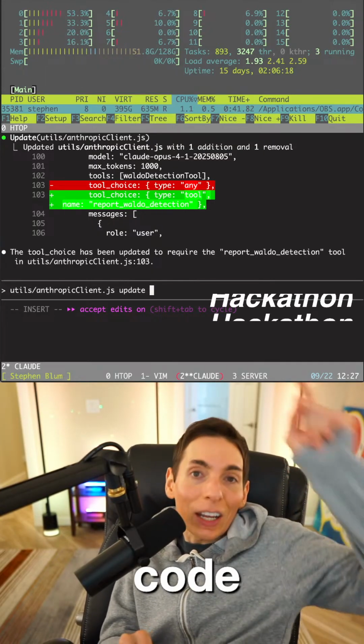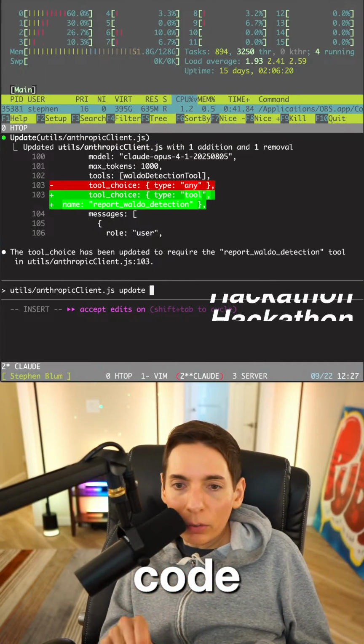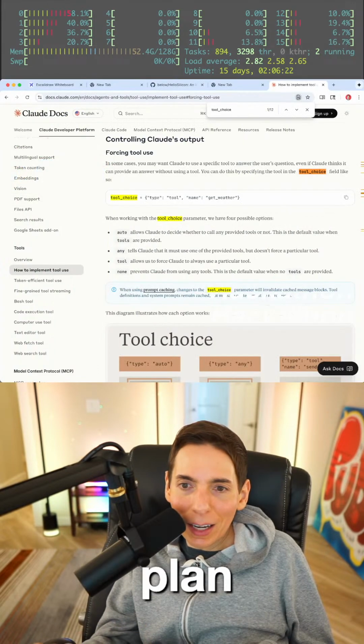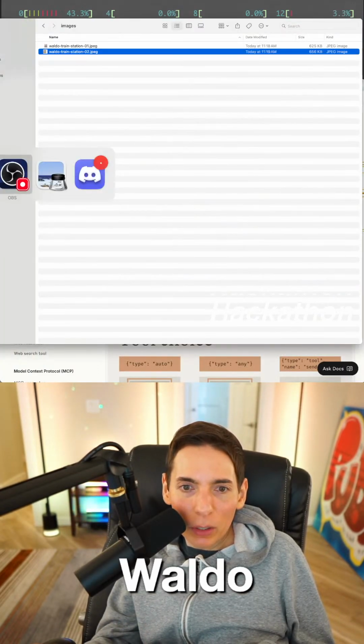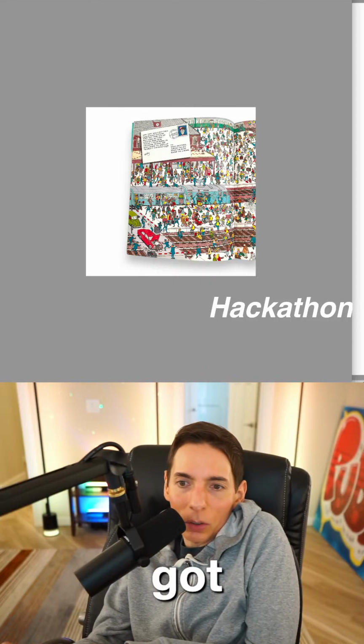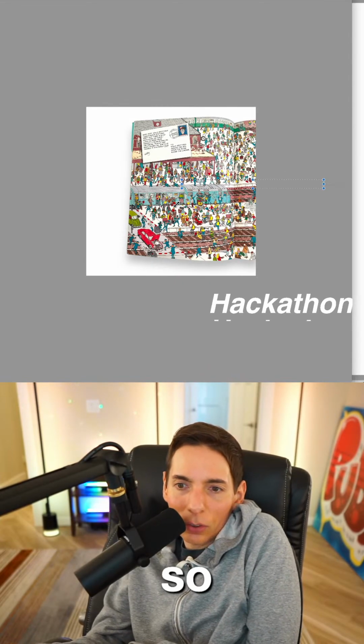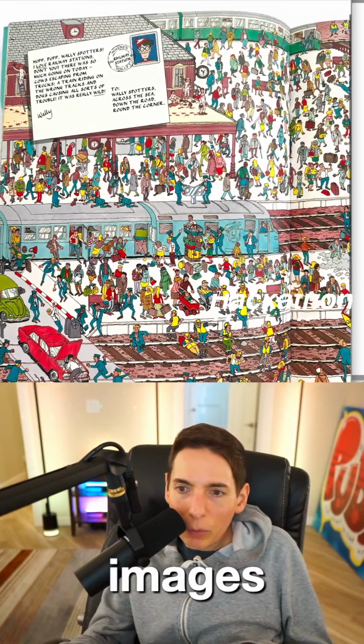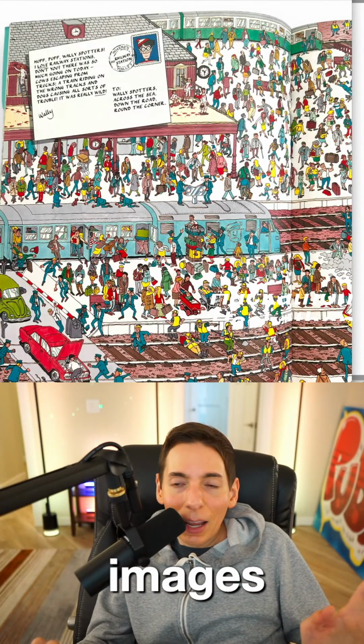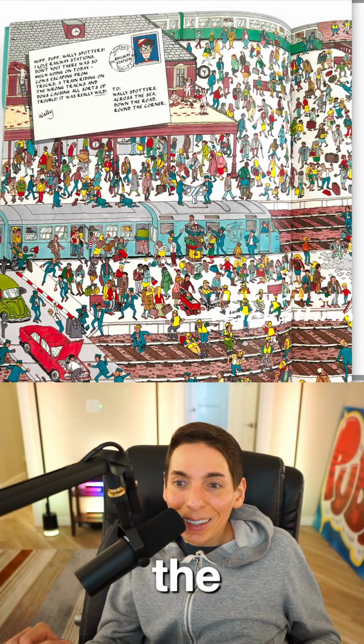Are you making an agent? Yes, we're making an agent. The agent will be able to find Waldo. That's the plan. We're going to make an agent that can find Waldo, and we've got the images. So here are our images right here, and then we will submit it to the AI, and then we'll see if it comes back with the answer. Is it going to find it, you guys?